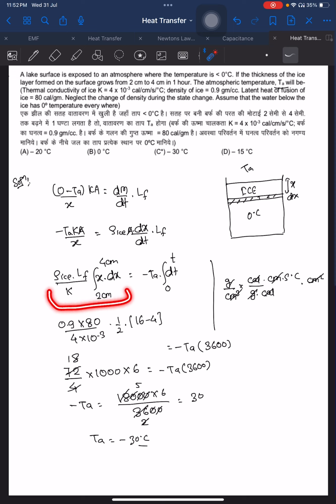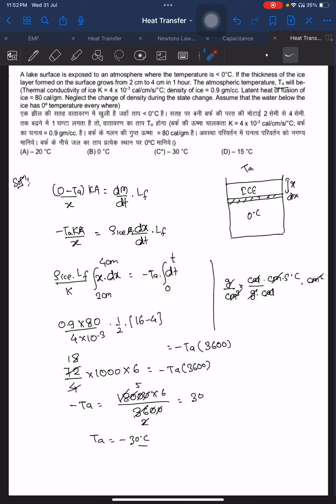Now we will check the unit of this. Rho is given in gram per centimeter cube, latent heat of fusion is calorie per gram, K is given in calorie per centimeter second degree centigrade, so this is the unit for K, and x square is there. After solving, everything will cancel and only the unit second and degree centigrade will remain. So the left hand side unit is second and degree centigrade, so this will be temperature in degree centigrade, and time will be in second.